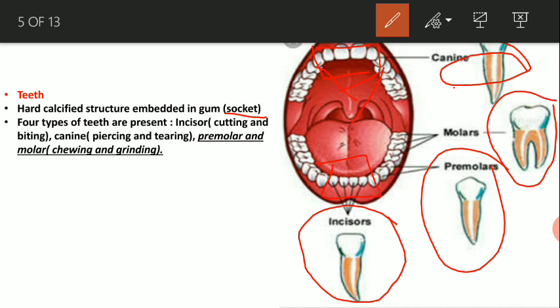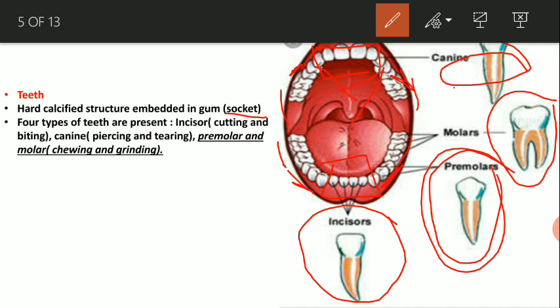And after the canine there is the premolar. These 2 is the premolar, here also these 2, here also these 2, and here also these 2. Okay. Now the next one is the molar, last 3.